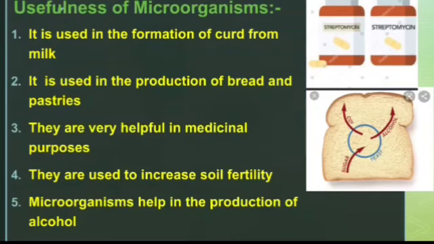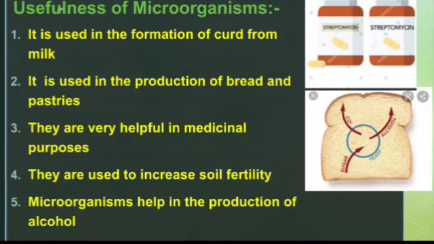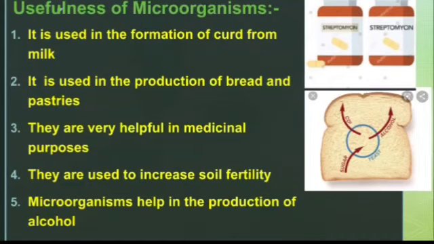First of all, it helps in the formation of curd from milk. You know that we obtain curd from milk only. So how is it happening? It is happening because of microorganisms. They are helping in the formation of curd from milk. Number 2 is that it is used in the production of bread and pastries. We all know we have bread and pastries, and these are made with the help of microorganisms.